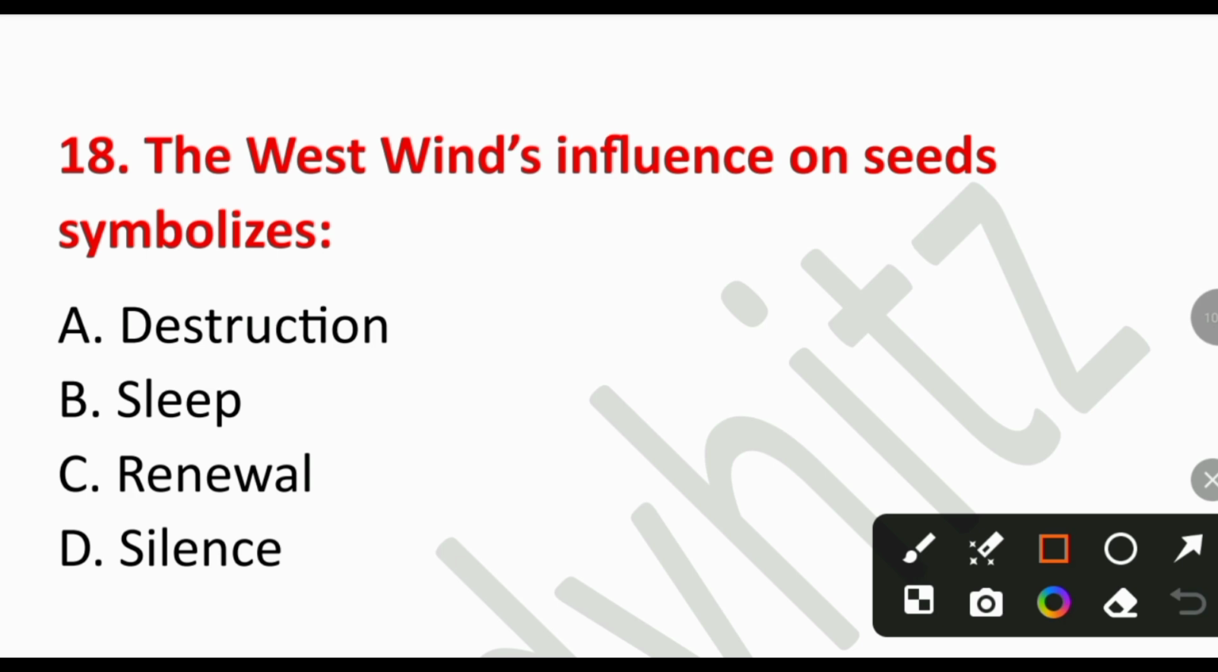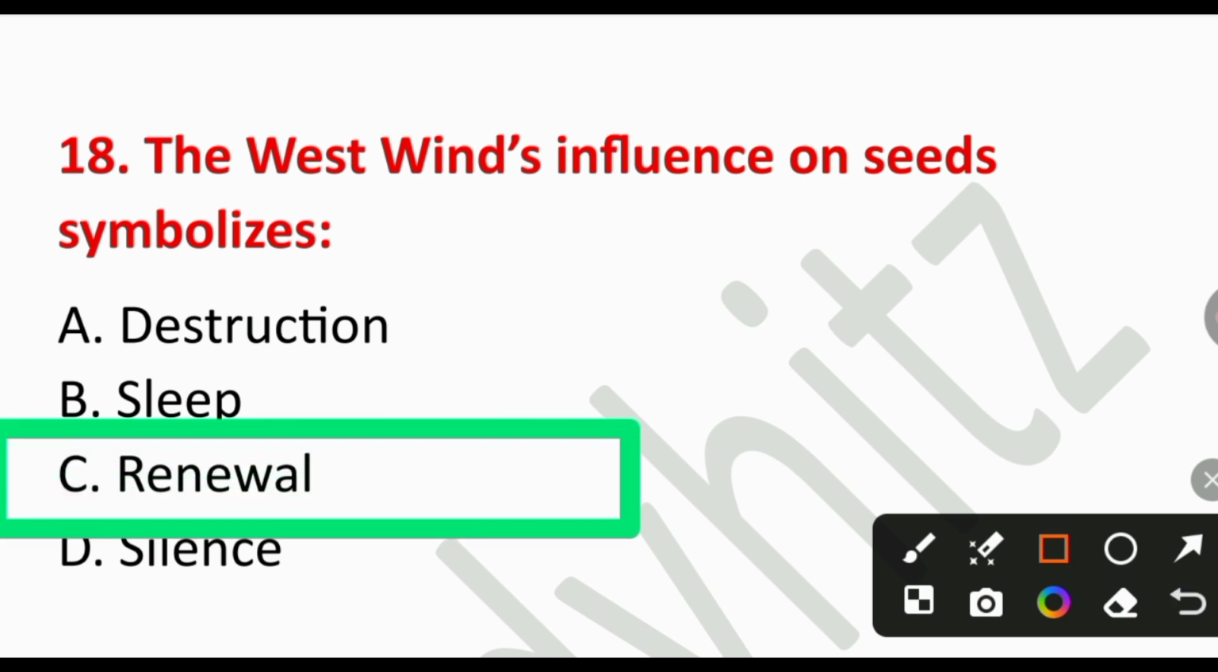Question number 18. The west wind's influence on seeds symbolizes A. Destruction, B. Sleep, C. Renewal, or D. Silence. So the right answer is option number C. Renewal. Seeds buried in winter will grow in spring.